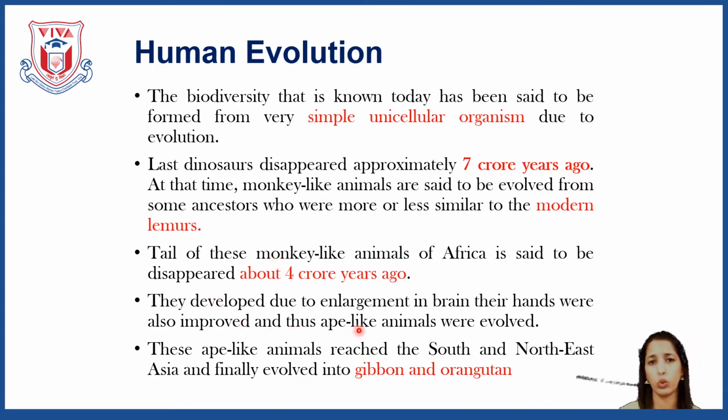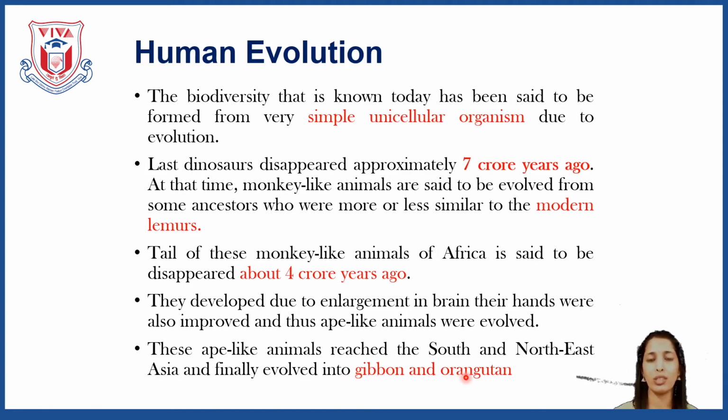Then they developed due to the enlargement of the brain, and their hands were improved, and thus ape-like animals evolved. These changes took time: first a monkey-like animal, then the tail disappeared, then the development of brain, development of limbs, 4 limbs. This ape-like animal reached South and Northeast Asia and finally evolved into the gibbon and orangutan.